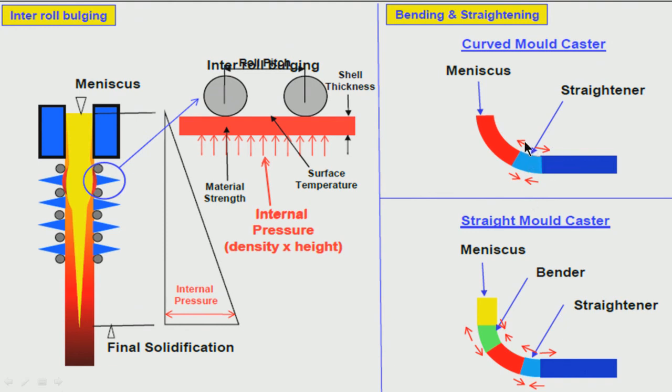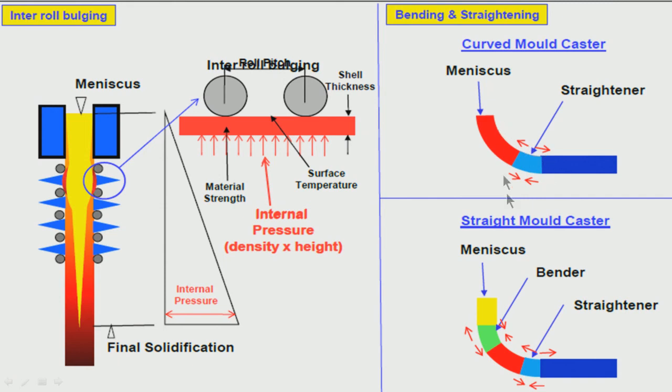This tension or compression, here it is tension at the straightener, at the inner surface, and at the outer surface it is compression, and in between it is nothing. Internal stress is basically in between, they will be balancing one another. So, tension at the inner surface, compression at the outer surface, in between there is nothing.